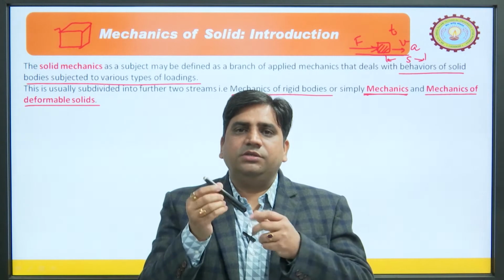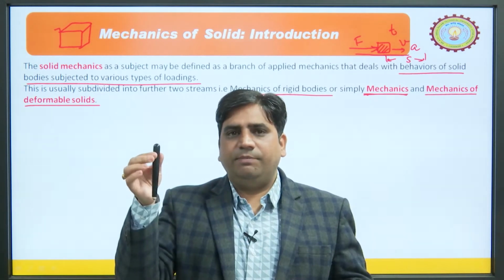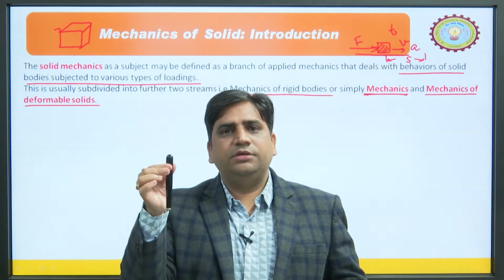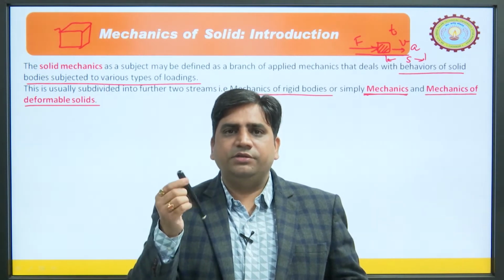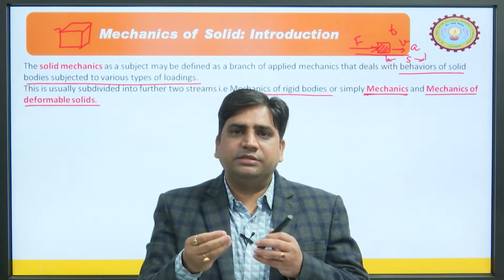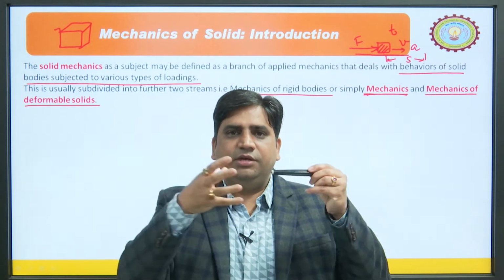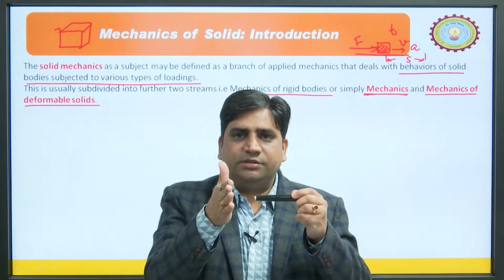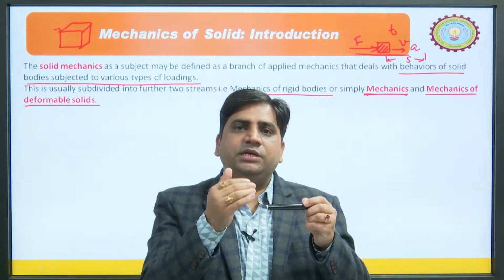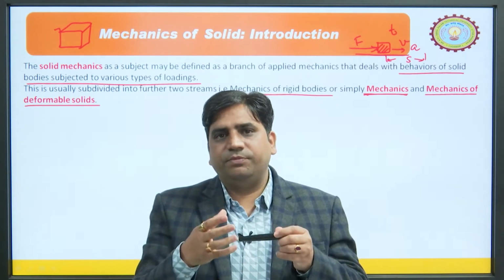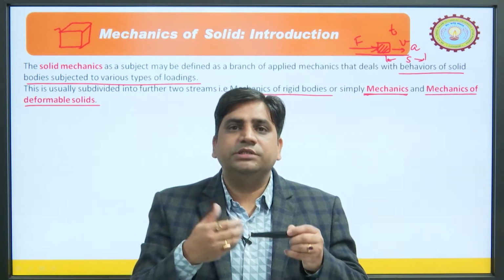So, for us it may be a rigid body. We apply the force and its shape does not change, then it is a rigid body. But if it is made of rubber or an elastic material, then what happens to it? We stretch it, it is stretched, we compress it, it is compressed. So, it means it is a deformable body. Upon the application of force, the shape or size of the object is changed.